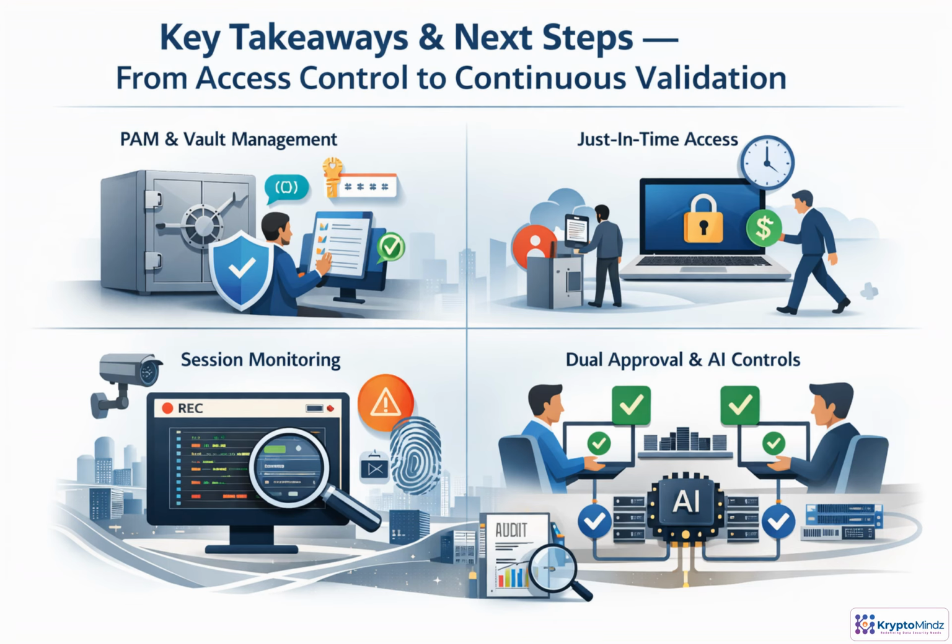Infrastructure access security comes down to 4 habits: centralize privileged control, grant access only when needed, monitor every sensitive session, and require governance for high-risk AI actions. With PAM, JIT, recording, and dual approval in place, you are ready to validate the controls continuously and design the secure architecture.